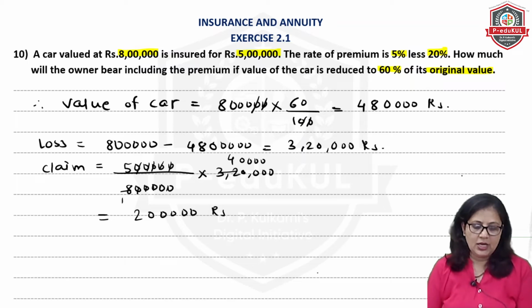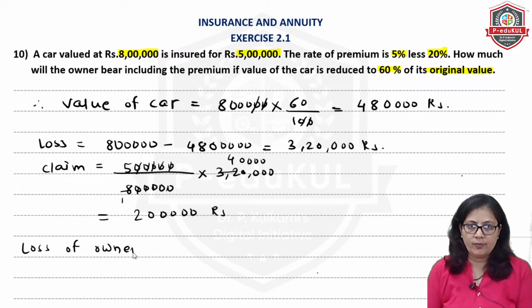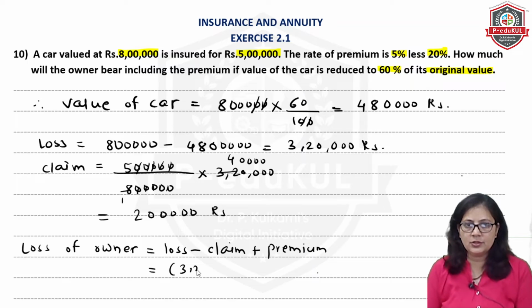2 lakh rupees. And then loss of owner will be loss minus this claim and plus the premium. So loss is 3,20,000. फिर claim कितने का किया था, ये 2 lakh, and then plus this premium, 20,000.